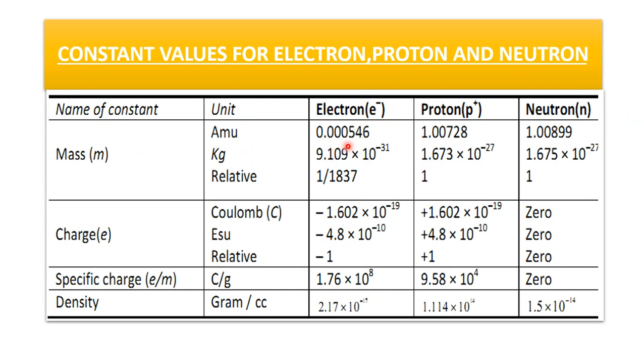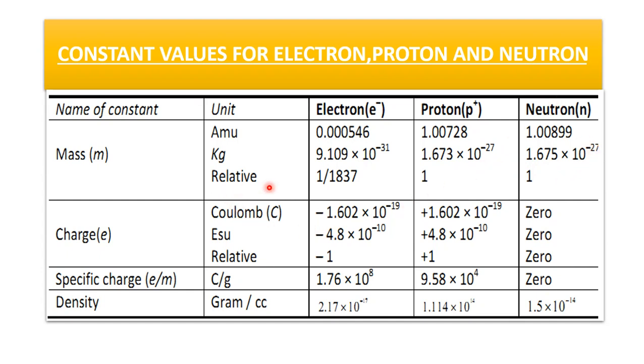If we see the atomic mass unit, that of electron is 0.000546, of proton is 1.00728, and of neutron is 1.0089. And mass of electron, proton, neutron in kg is 9.109 × 10^-31 for the electron, 1.673 × 10^-27 kg for the proton, and 1.675 × 10^-27 kg for the neutron.